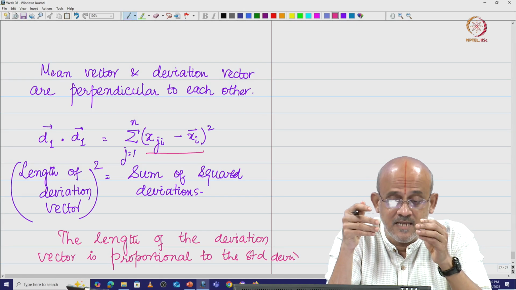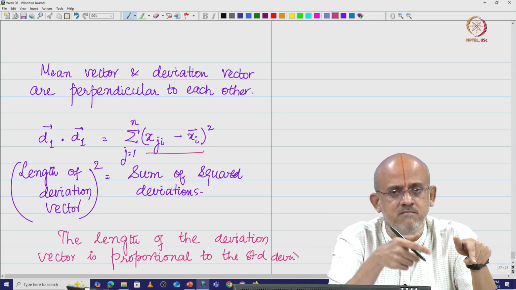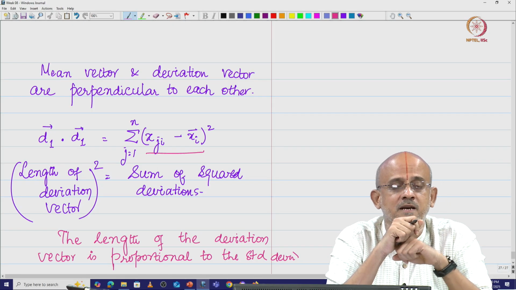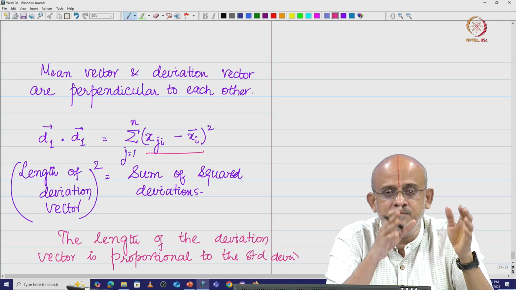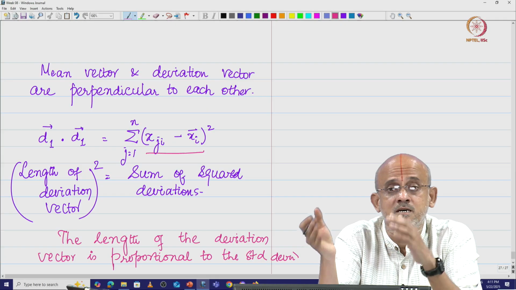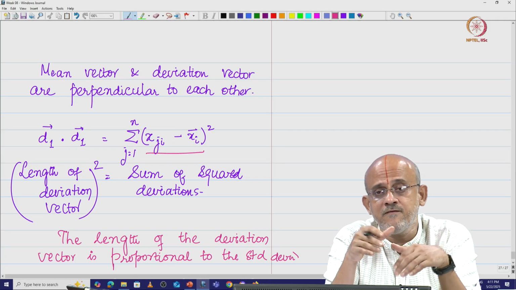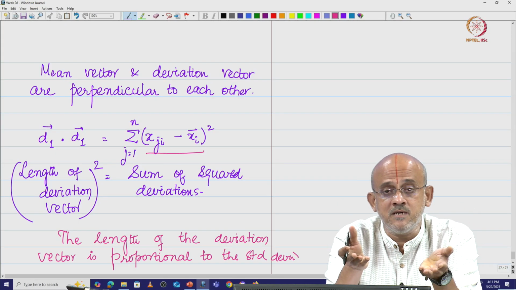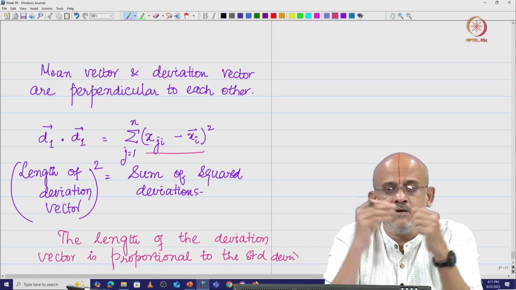Therefore I am going to say that the length of the deviation vector is proportional to the standard deviation, because that proportionality is the square root of n which you get. That is a very interesting finding. I started with samples, we made observations, and we put those observations as an n component vector. I was able to get the mean in terms of a geometric projection. I subtracted the mean vector from the actual data vector and got my deviation vector, and the length of the deviation vector turns out to be our standard deviation, which is a very interesting finding.